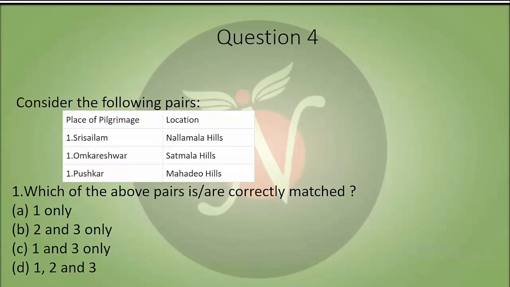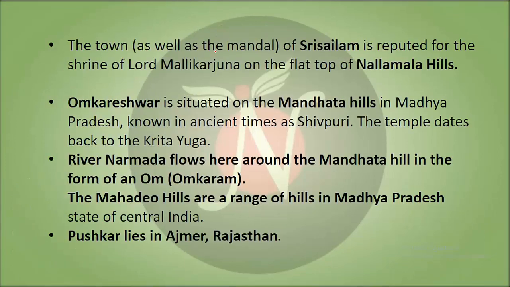Consider the following pairs: Sirsasalam, Nalamala Hills; Omkareshwar, Satmala Hills; Pushkar, Mahadev Hills. Which of the following pairs is correctly matched? So the answer to this question is A. Why is it A? Because the town Srisailam is reputed for the shrine of Lord Mallikarjuna on the flat top of the Nalamala Hills. So the first answer was correct.